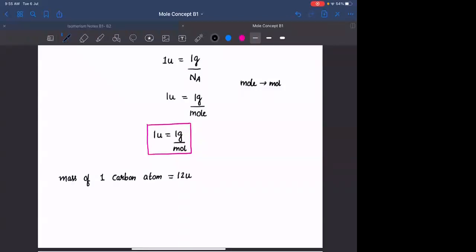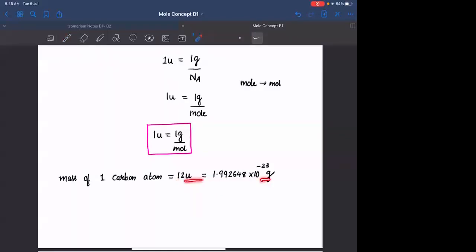It is 12 U. And one carbon atom in terms of grams is 1.992648 into 10 raised to minus 23 grams. I wrote this too. From this, can I again get the relation between AMU and grams?